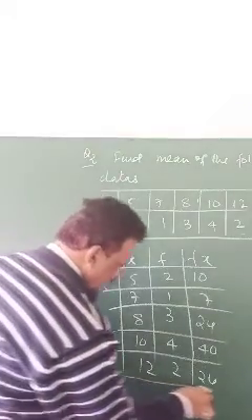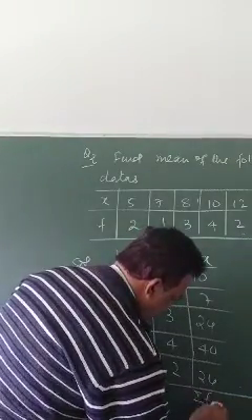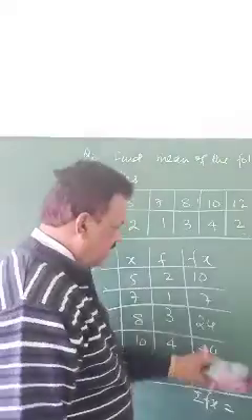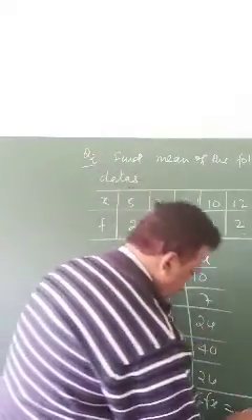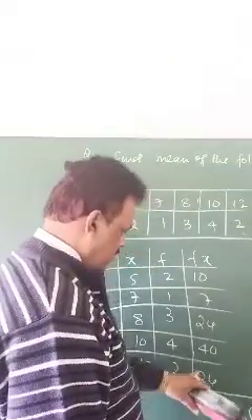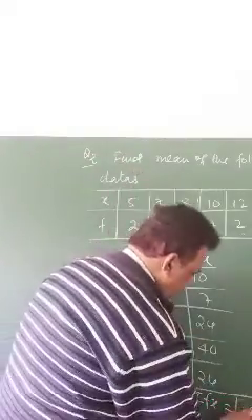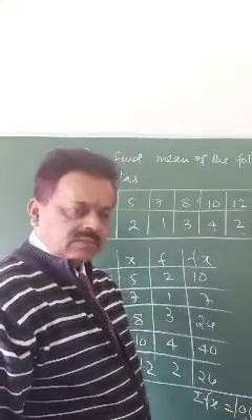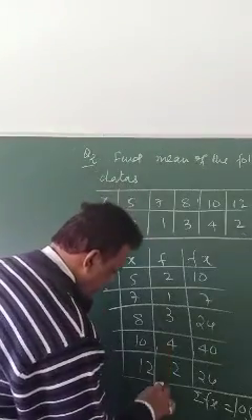Then there is a column called sigma fx. Sigma means you have to add these, which gives 105. Then sigma f.